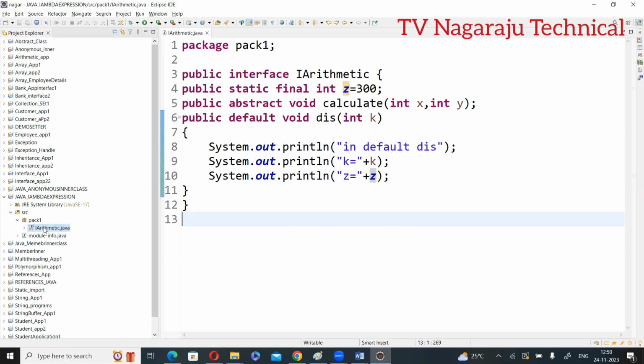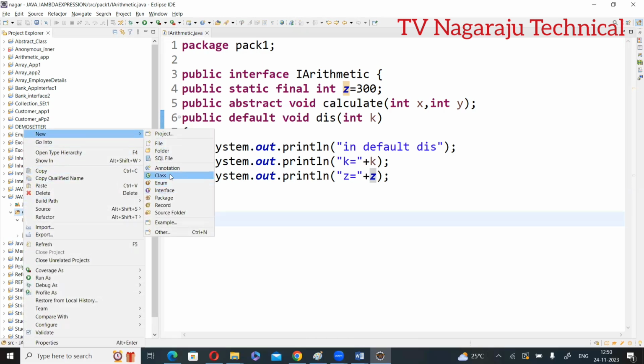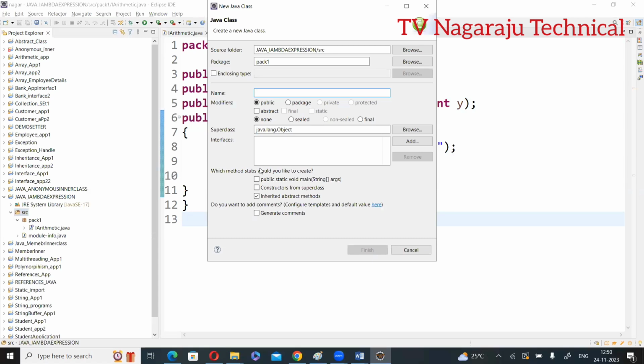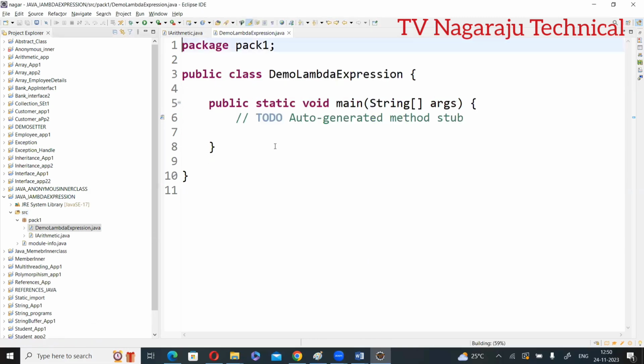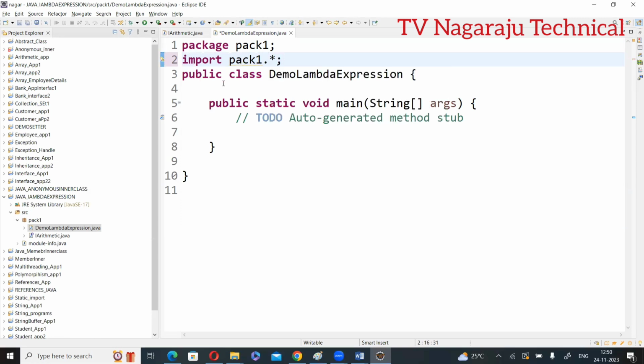That is not my aim. My aim is to create a lambda expression. New class. For example, give the class name as demo lambda expression, which consists of the main method. Now, first step, as usual, import pack1.star. Now, within the lambda expression class, you can write separate variables within the main method or outside of the main method.